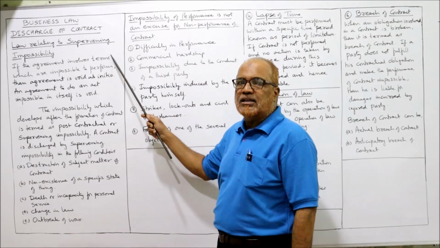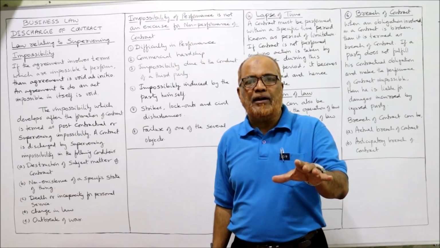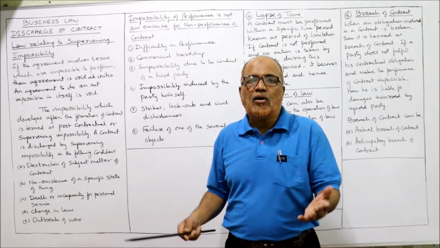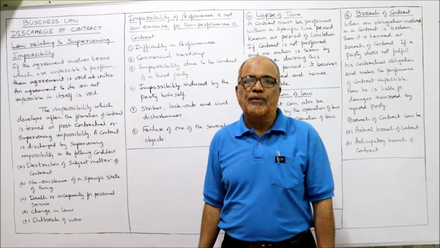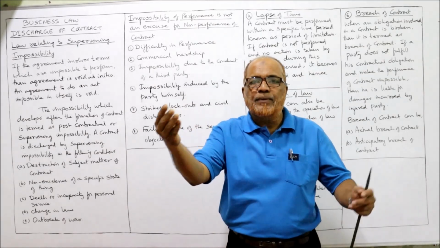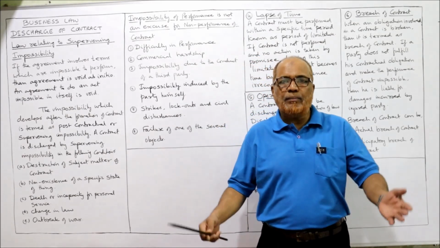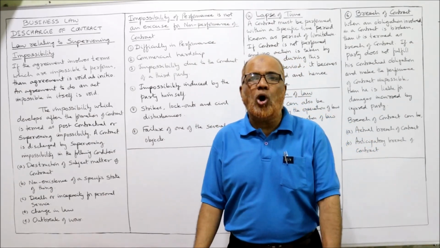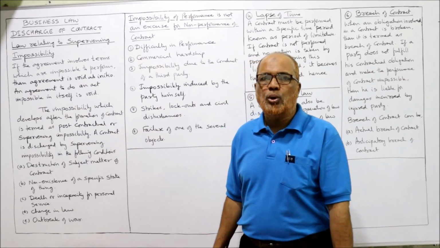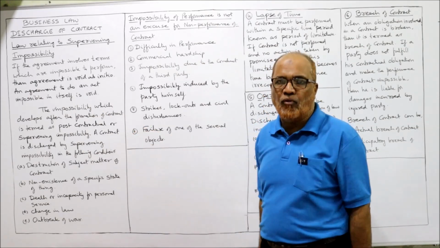If an agreement involves a term which is impossible to perform, then the contract will be void ab initio, because before the formation of the contract itself there is a term that is completely impossible to perform. So from the beginning the contract will be void. An agreement to do an act impossible in itself is completely void.